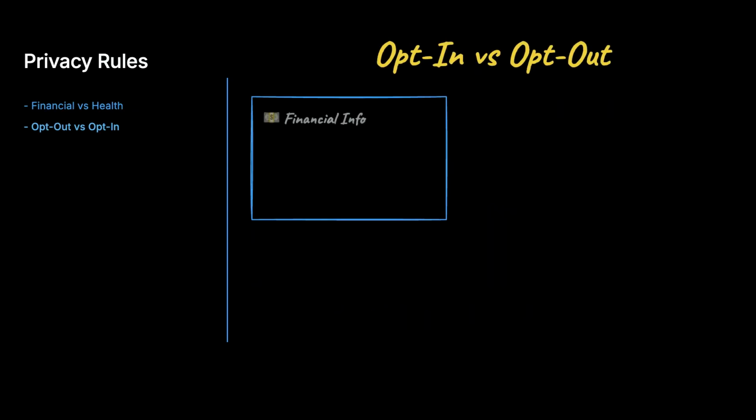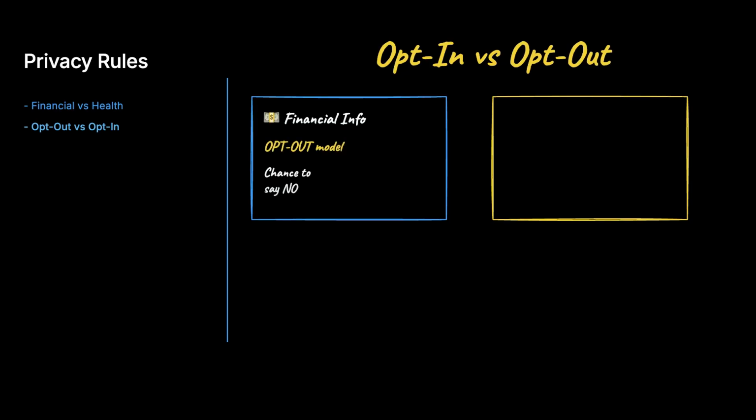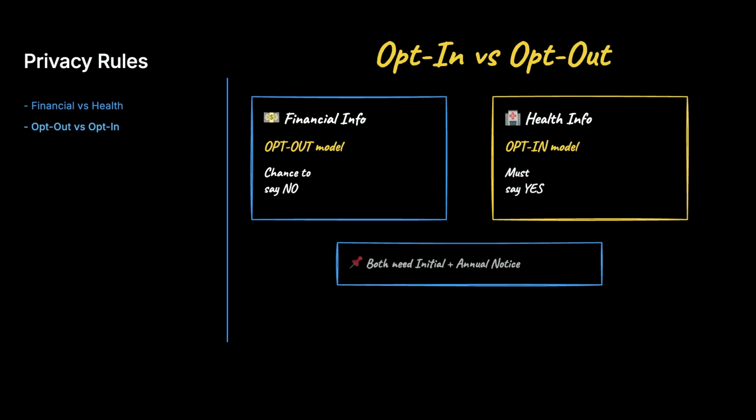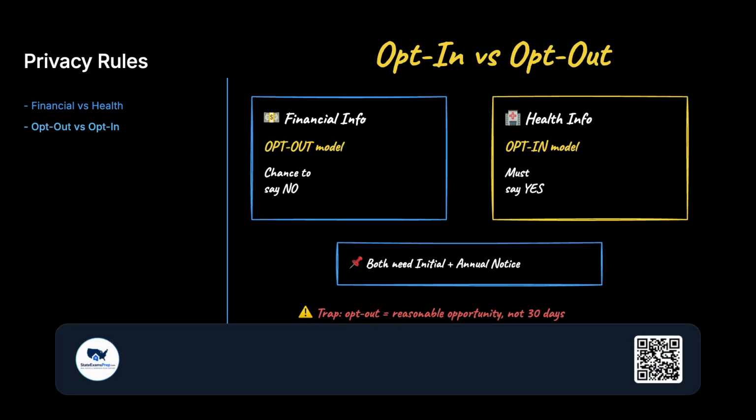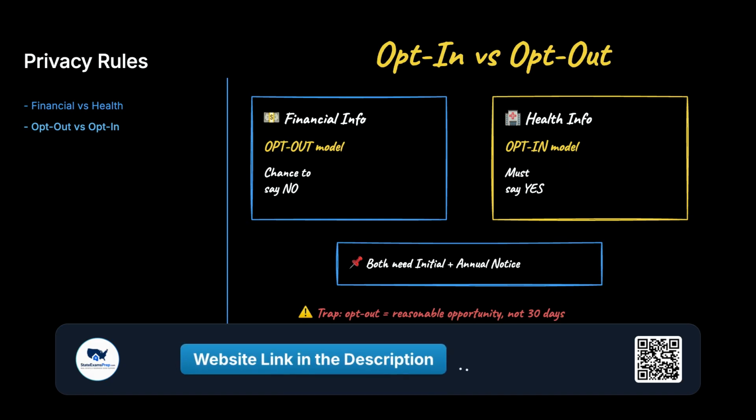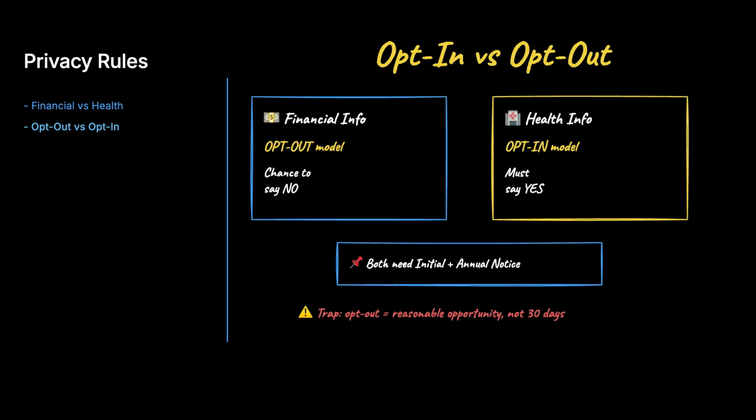Hold it this way. Financial information uses an opt-out model. The consumer gets a chance to say no. Health information uses an opt-in model. The consumer must affirmatively say yes. Both require an initial notice, then an annual one. And the trap? Opt-out is a reasonable opportunity, not a fixed 30-day clock.